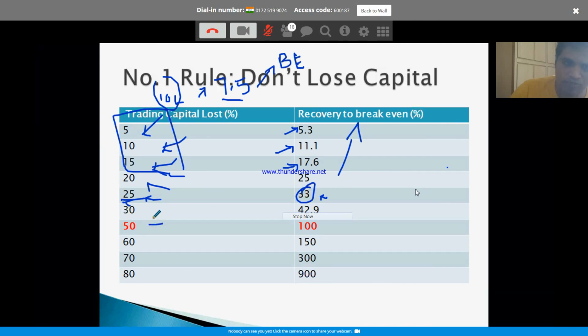If you lose 50% of this capital, right, 10 lakhs will become what? 5 lakhs. You lost only 50%. But to break even from 5 lakhs, you have to double it. You have to make 100%.